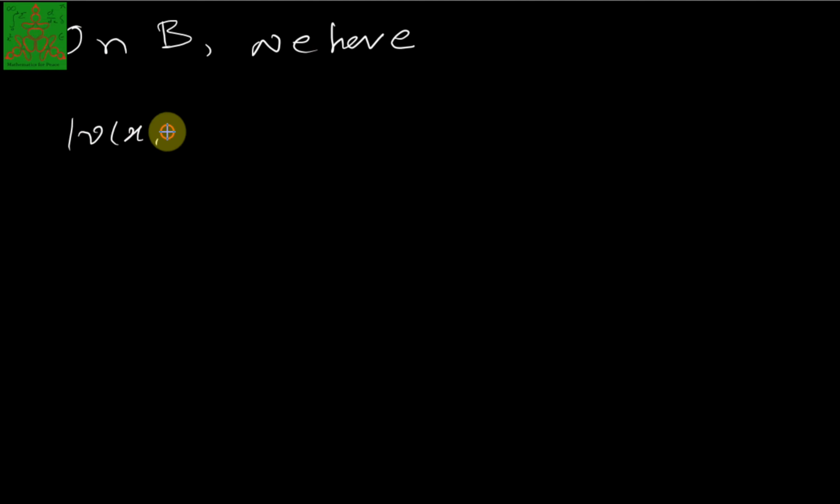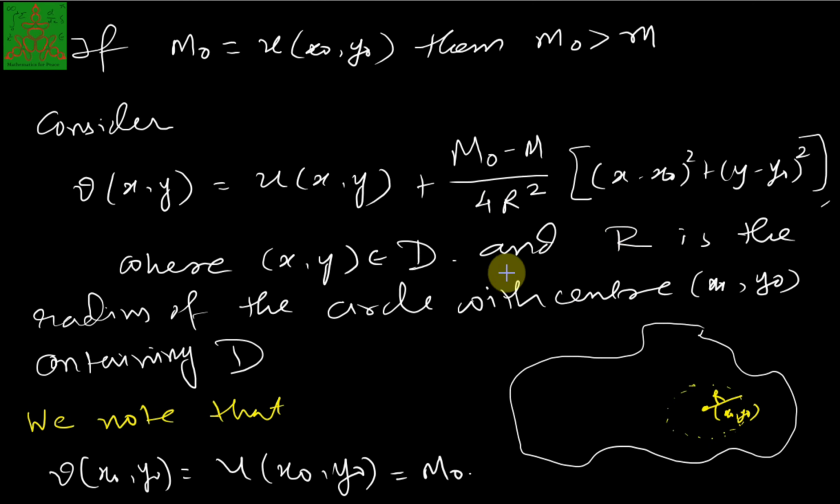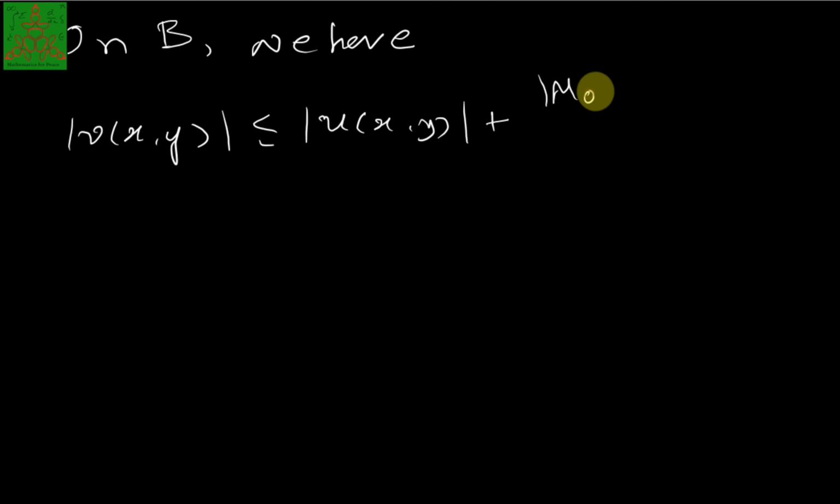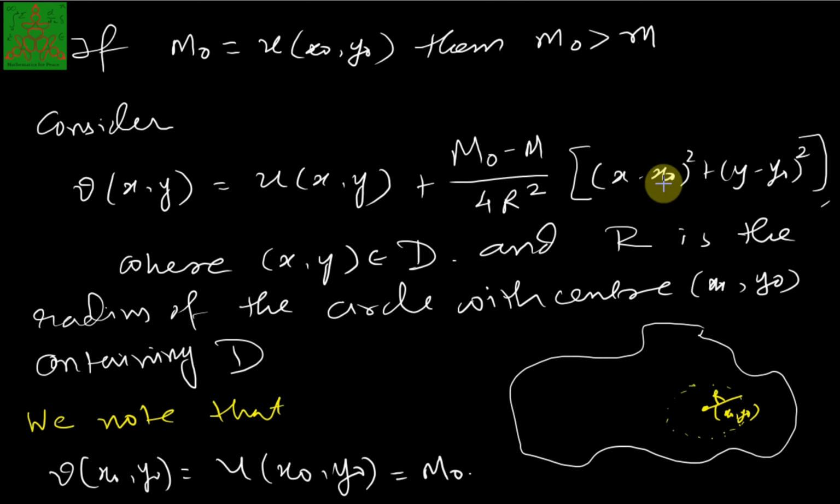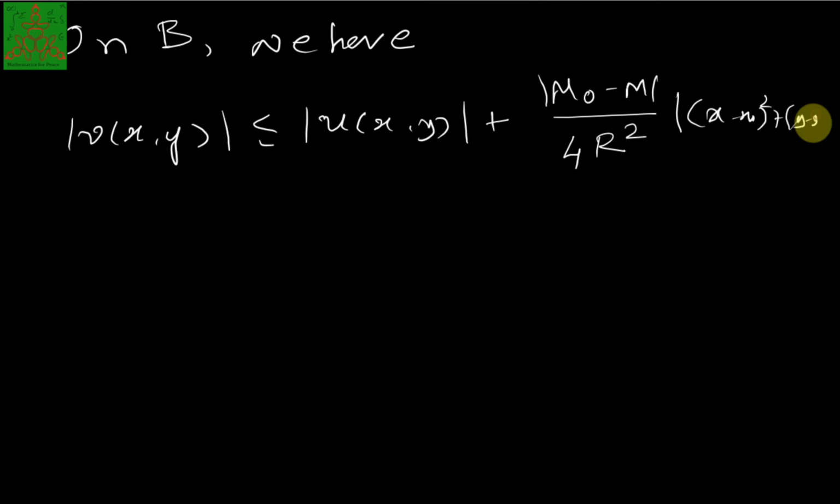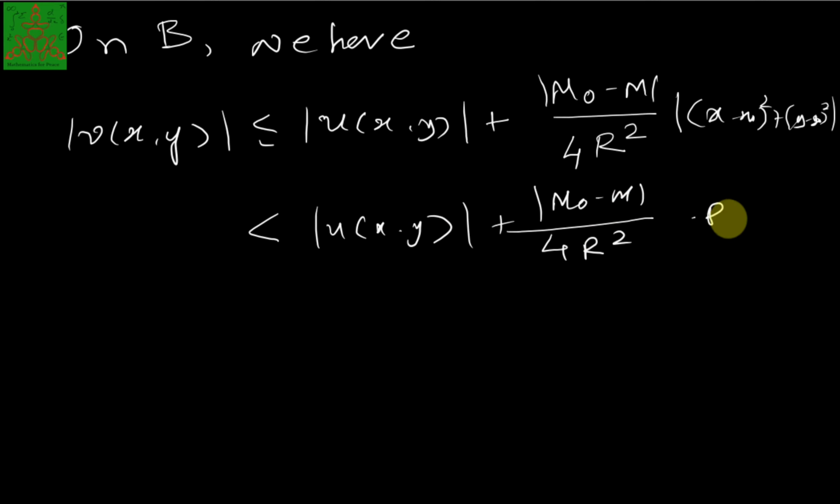But on B, that means on the boundary, we have mod of V of (x, y) less than or equal to mod of U of (x, y) plus mod of (M0 minus M) upon 4R squared times mod of ((x minus x0) squared plus (y minus y0) squared). Now for every point on B, this value is at most R squared. So this is less than or equal to U of (x, y) plus (M0 minus M) upon 4R squared times R squared, which is less than or equal to the value of U of (x, y), which has its maximum inside the interior.